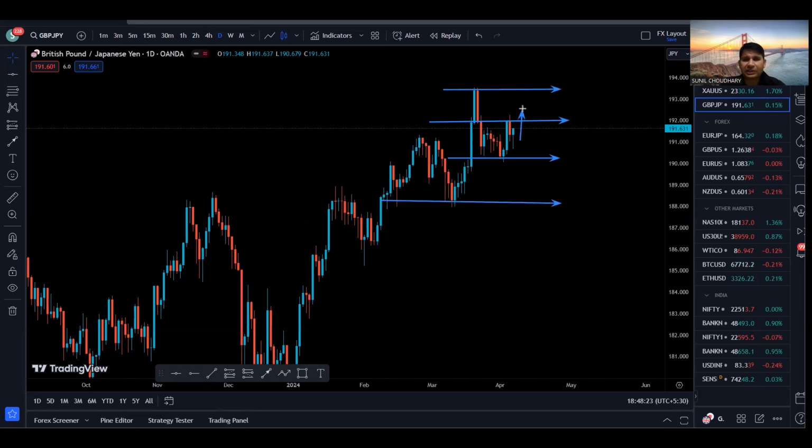So if we get a candle close above this resistance, we have clean range on the left hand side. So there is a very high probability for the price to go to the next resistance, which is right here. Also below this support, the next support is right here.